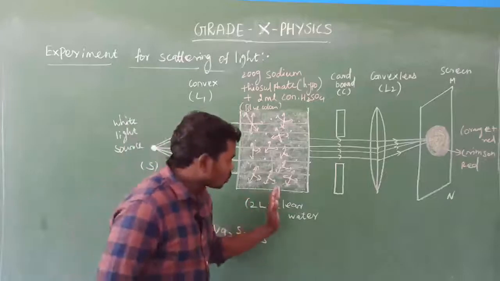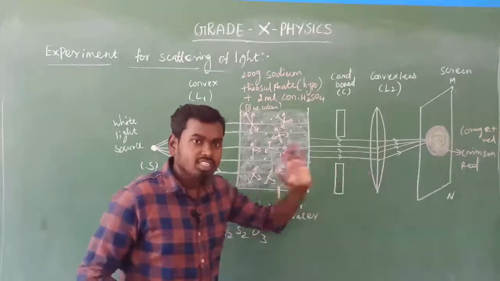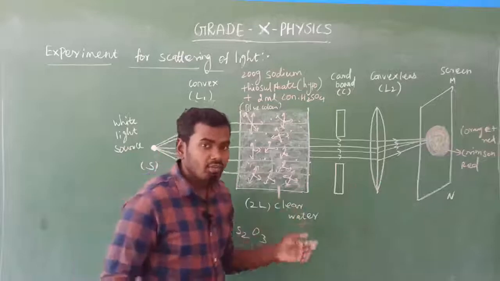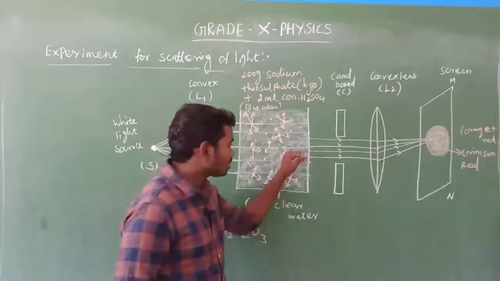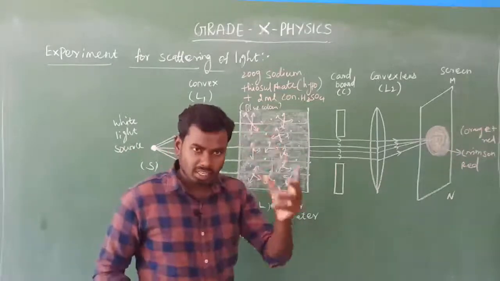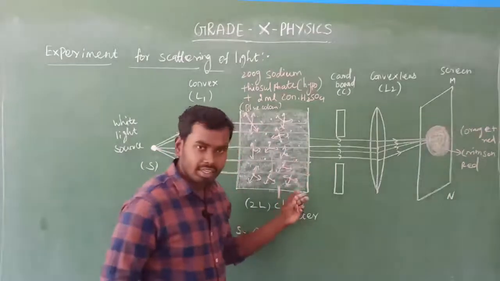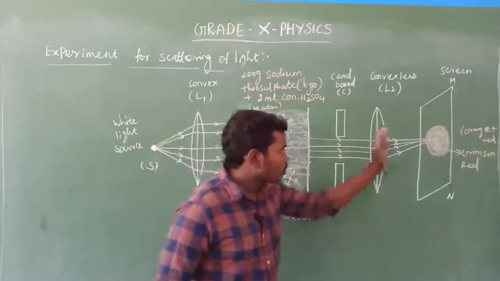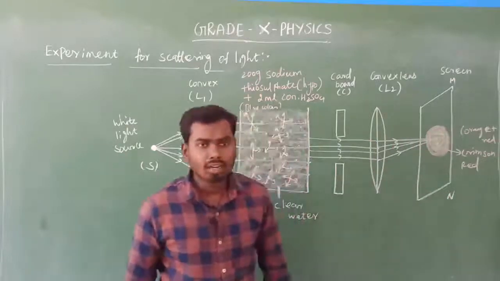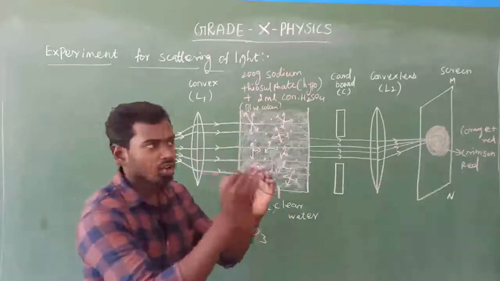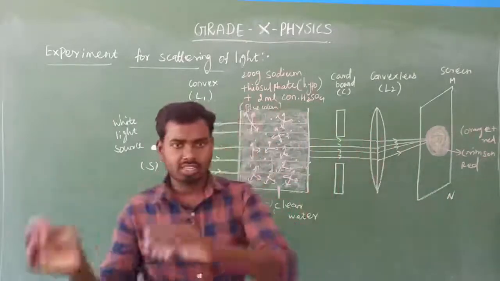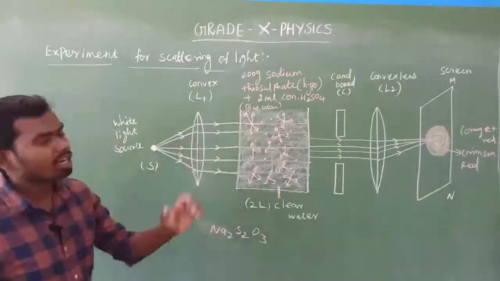As the distance increases, the longer wavelength visible spectrum also got scattered by the sulfur particles present in the solution. So finally there will be orange color and reddish color. Compare this scenario with the sunrise and sunset. So experimentally we have proved it.